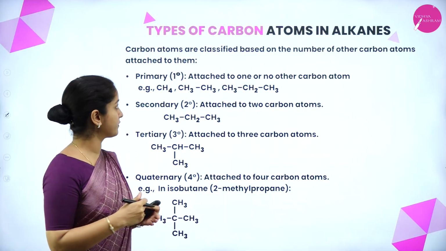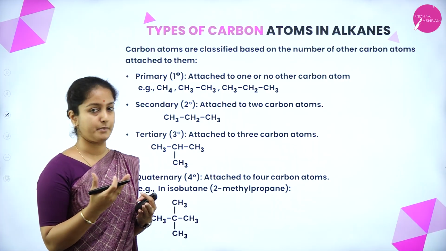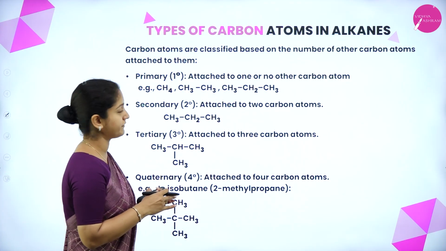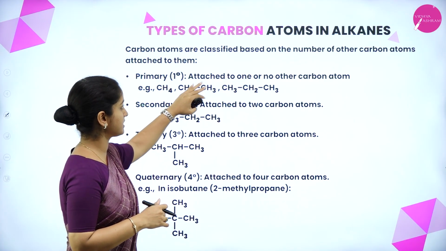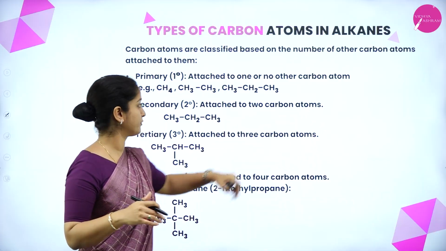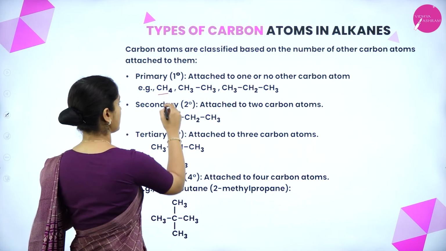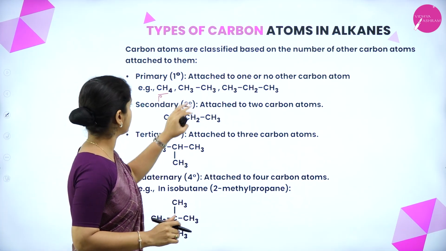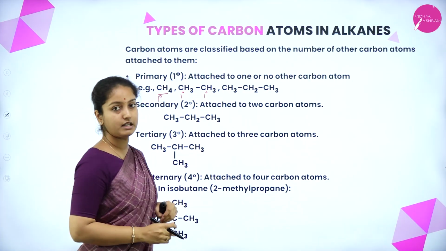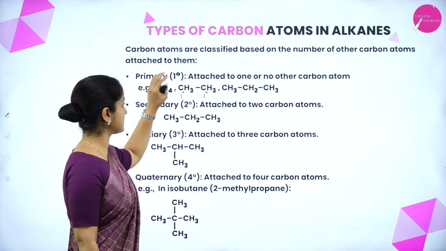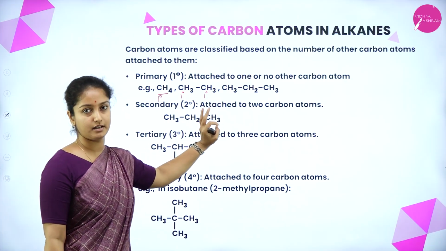So there are types of carbon atoms in alkanes, depending upon the number of carbon atoms attached to them. For example, the first one is the primary carbon atom. A primary carbon atom is a carbon atom that is attached to one or no other carbon atom. For example, in CH4, it is not attached to any other carbon atom, so it is called a primary carbon atom. In the second example, ethane, either carbon can be called primary. If you consider this carbon as the main one, it is attached to only one carbon atom, so it is known as a primary carbon atom.